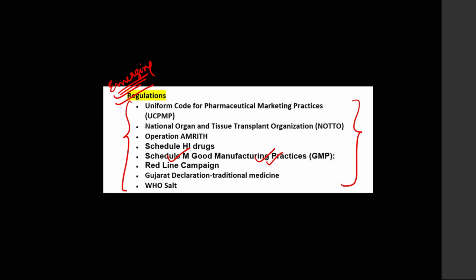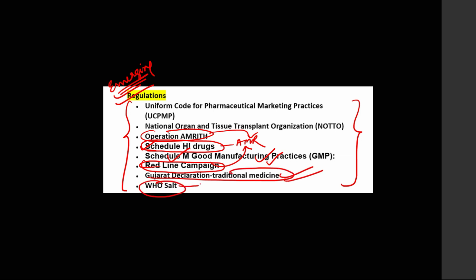Next, which is very important, is Schedule H1 drugs. What are these Schedule H1 drugs? Very, very important. Is related to antimicrobial resistance. Next, red line campaign. Again, very important, related to antimicrobial resistance. Next, Operation Amrit. Again, related to antimicrobial resistance. Okay. Next, Gujarat Declaration on Traditional Medicine. Very, very important. Next, WHO salt regulation is very, very important.